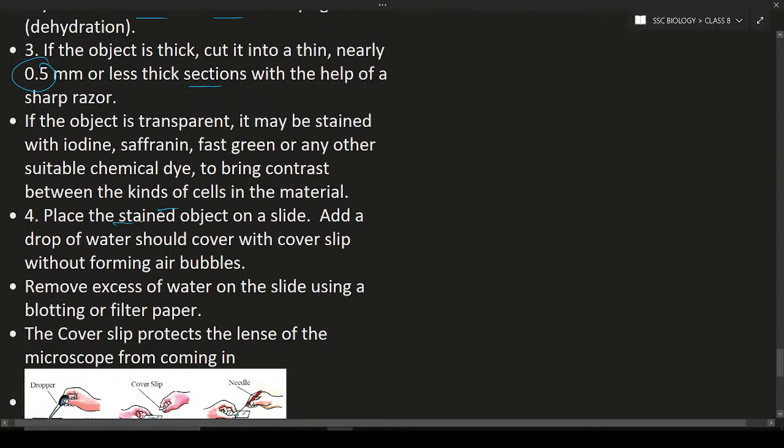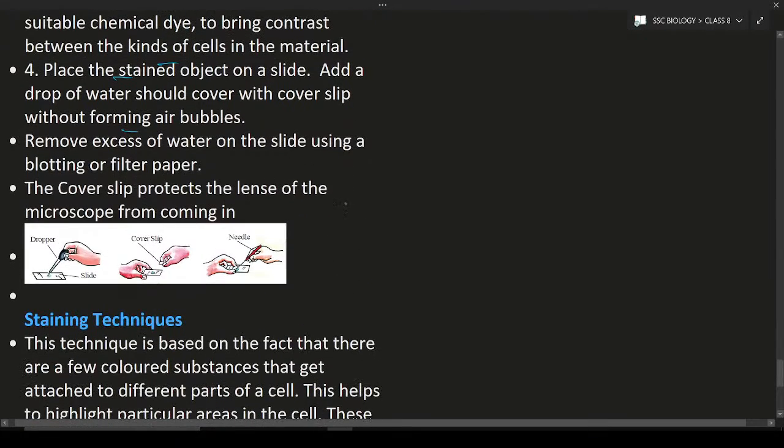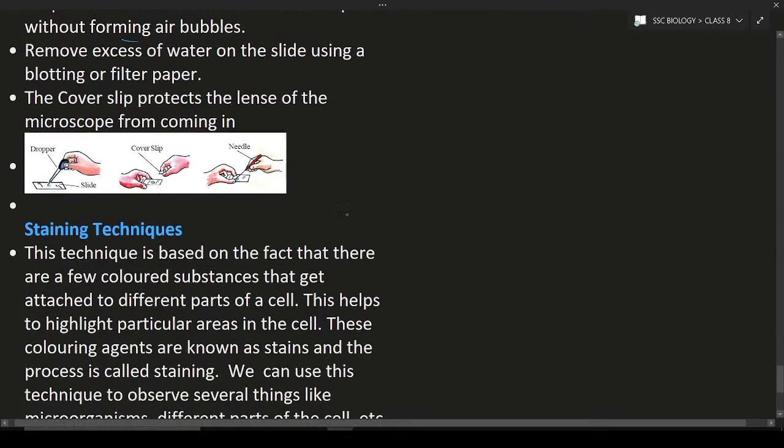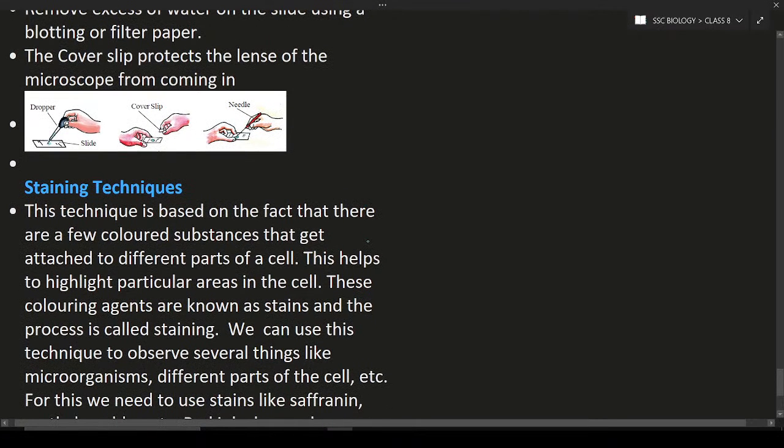Next, place the stained object on a slide, add a drop of water, and cover with the cover slip without formation of air bubbles. Air bubbles should not be there. If an air bubble is there, you cannot see clearly. Remove excess water on the slide using blotting or filter paper. So this is the procedure: a drop of water is added through the dropper, then covered with the cover slip, adjusted with the help of a needle, and observed under the microscope.